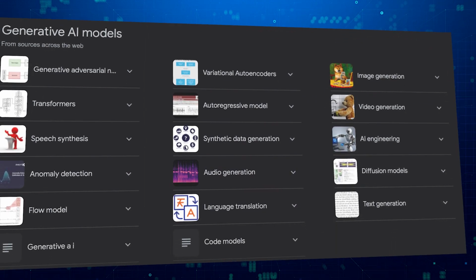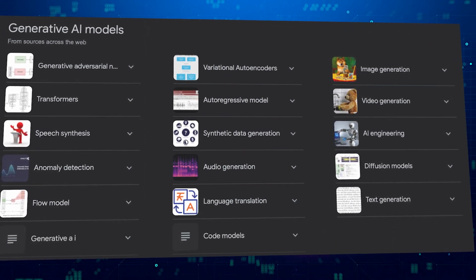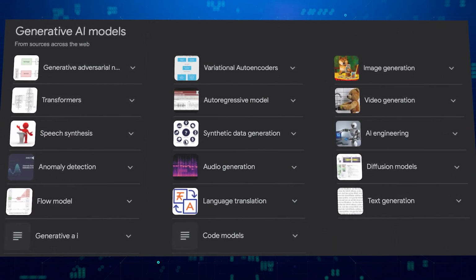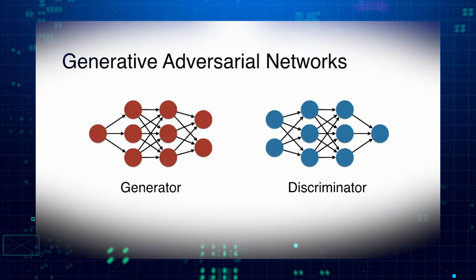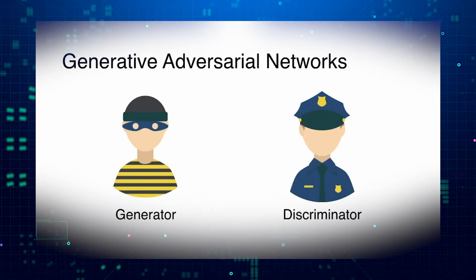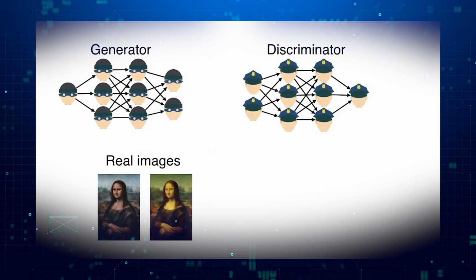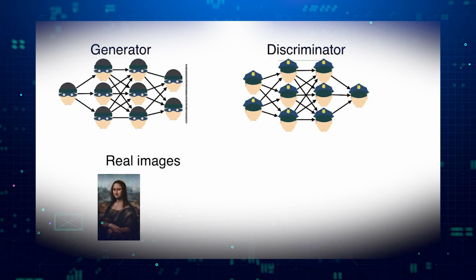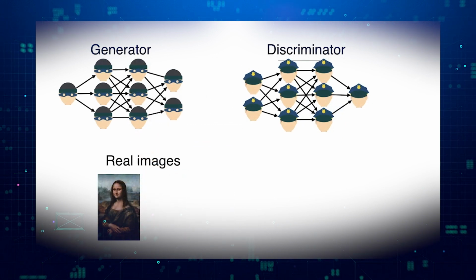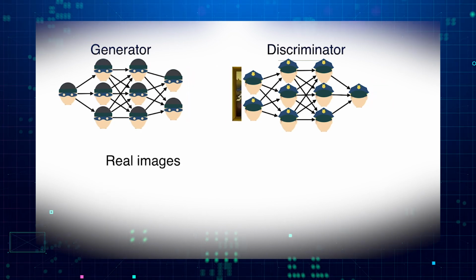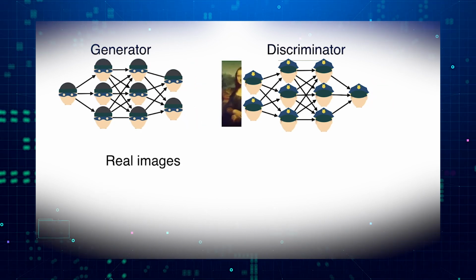These models use deep learning, which is a way of teaching computers to learn from data, like humans do. There are different types of generative models, each suited for different tasks. Some of the most common ones are generative adversarial networks, or GANs, which use two models that compete with each other, one that creates fake data, and one that tries to tell if the data is real or fake. This way, they both improve until the fake data is indistinguishable from the real data.